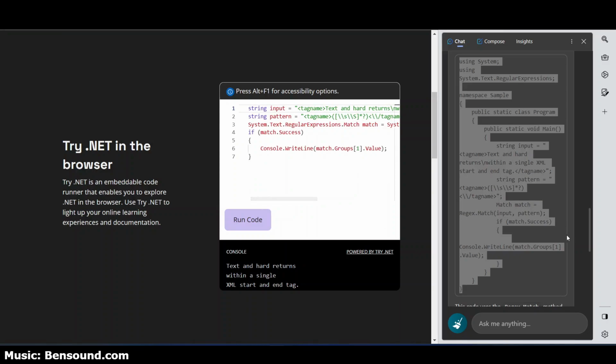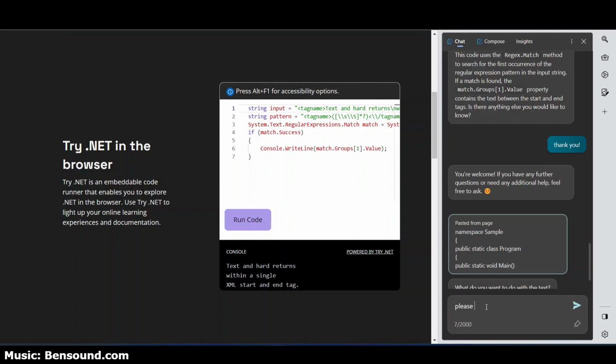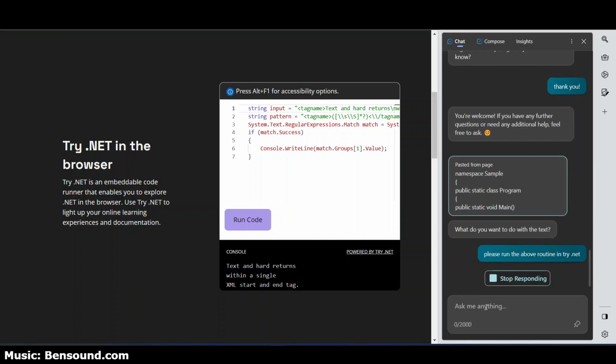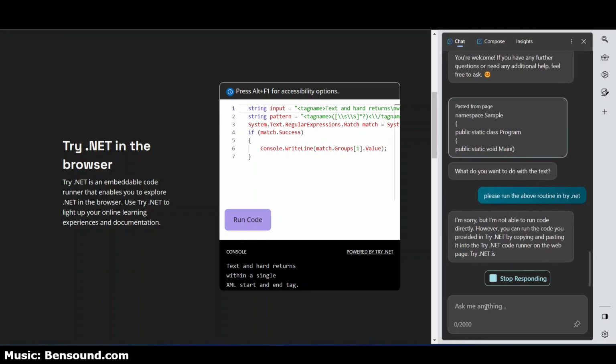Cool. Let's see, as a final thought here: please run the above routine in Try.net. Let's see if this will try to run code directly.